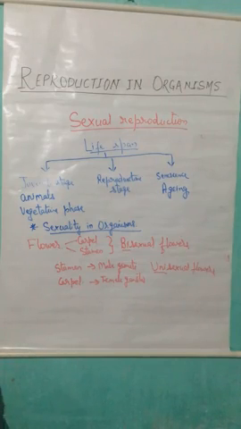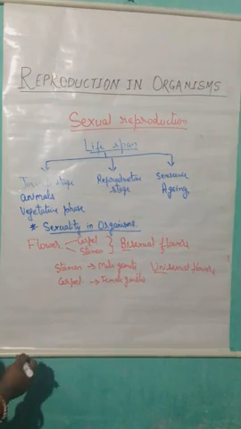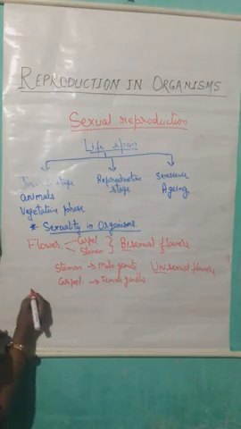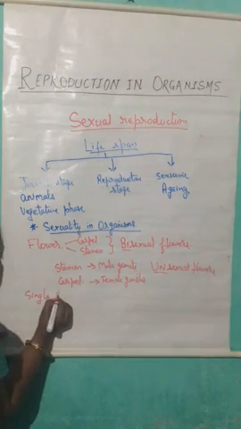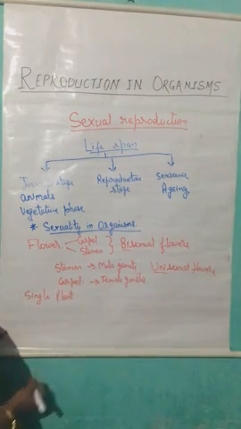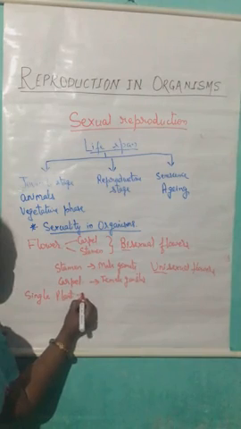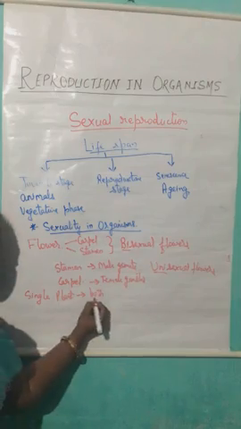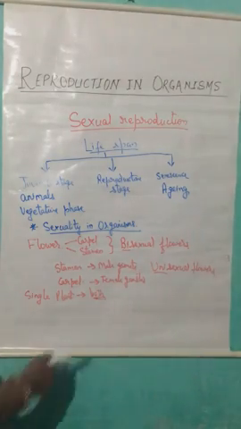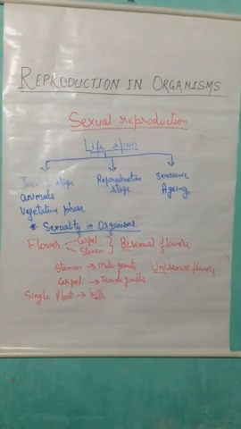Now in terms of the plant, what we have discussed, if a single plant is capable to produce both types of gametes, because the flowers are of bisexual type.